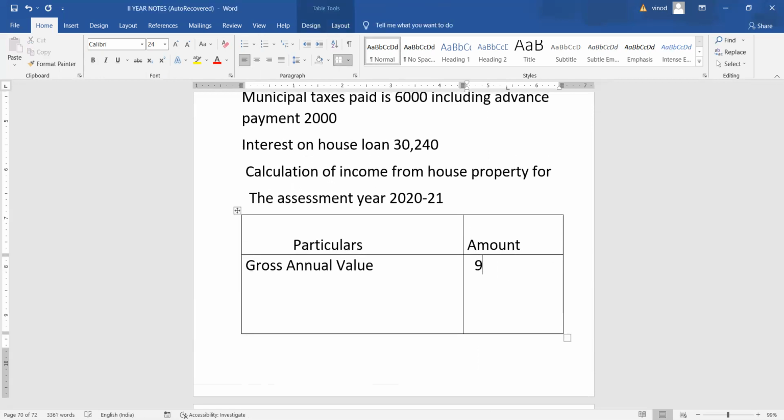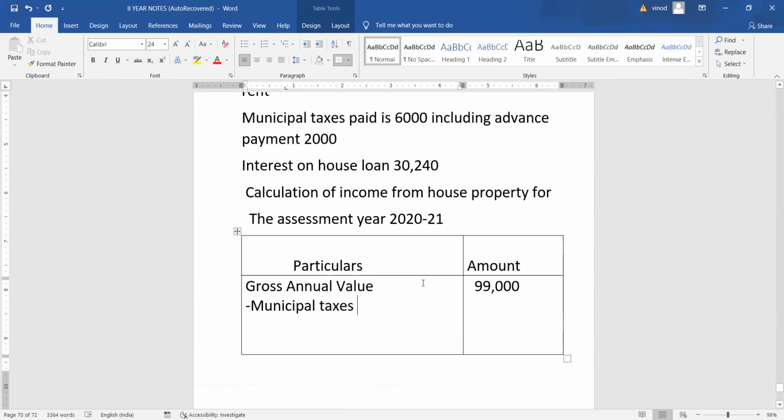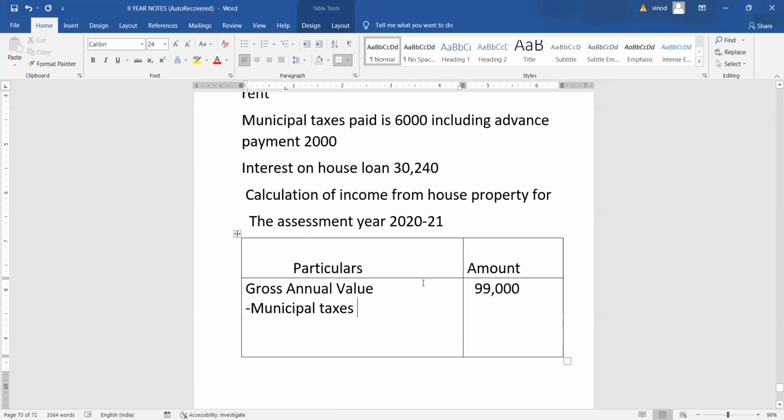Then we'll use this 99,000 for calculation of income from house property. We'll write here. Students, one thing you have to remember, every time we need to prepare working notes, compulsory. Then minus municipal taxes. For municipal taxes, as per the information provided in the problem, 6,000 rupees is the actual amount paid by the assessee.